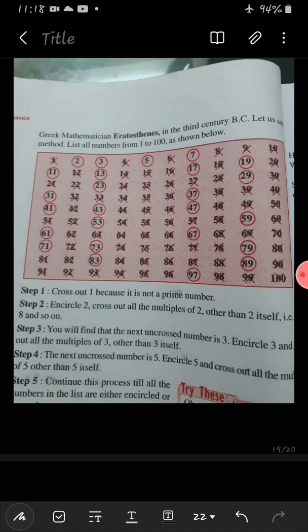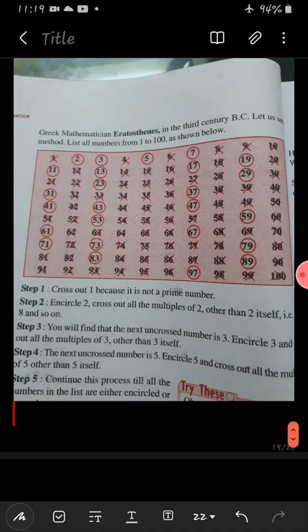And secondly, which are composite but less than 20 will be what? 4, 6, 8, 9, 10, 12, 14, 15, 16, 18. These are the numbers which are composite and they are less than 20.